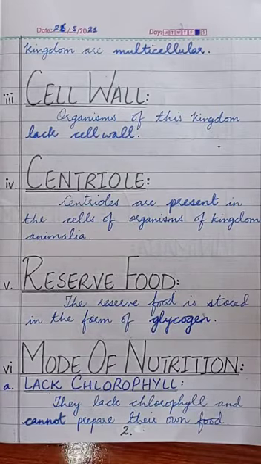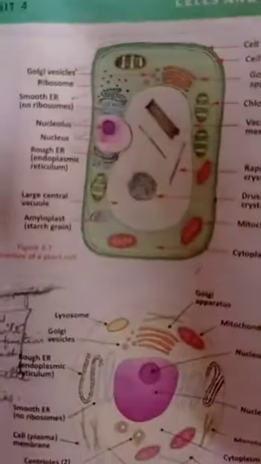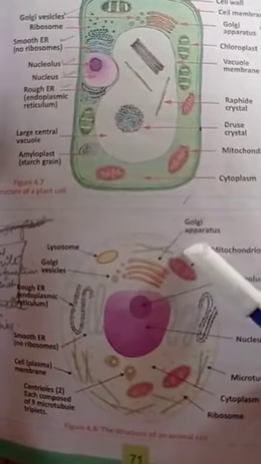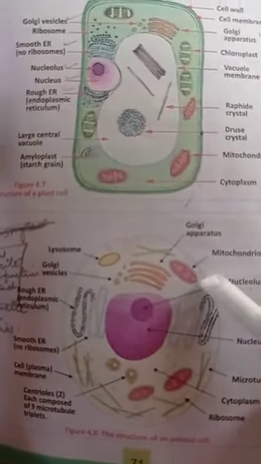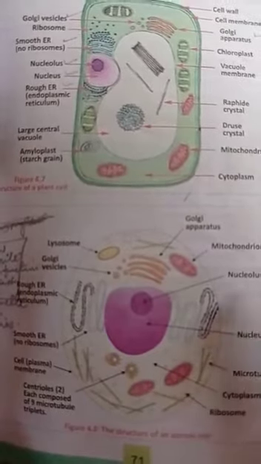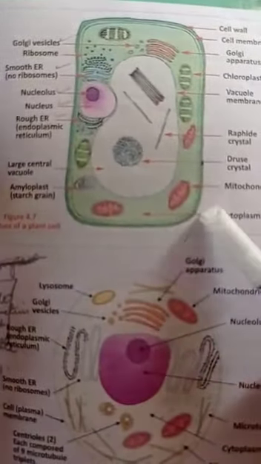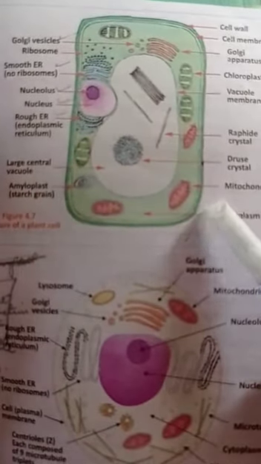Let me show you the figure of an animal cell. So this is the figure of an animal cell. You can see that the outermost boundary is the cell membrane. There is no cell wall. Looking at the plant cell, it contains the cell wall.